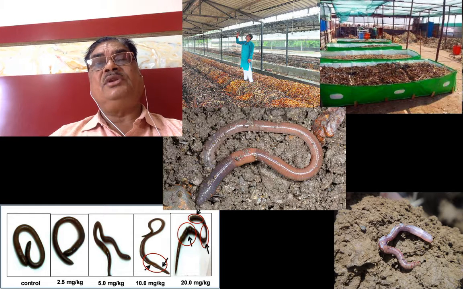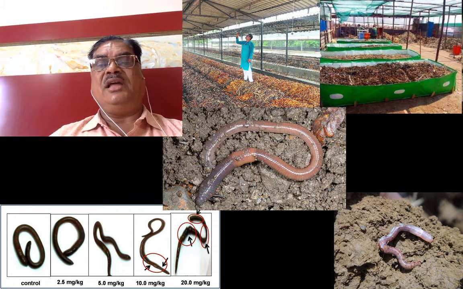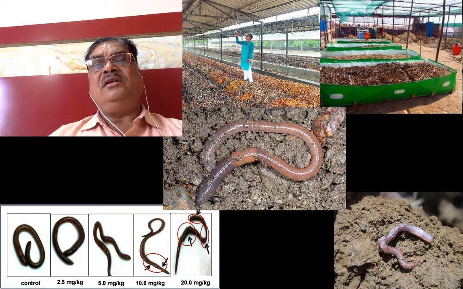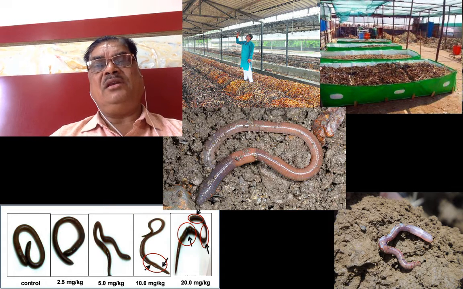Now most of the farmers are concentrating on that. They are collecting organic waste, and with the help of cow dung and soil, they are preparing vermicompost. And after this vermicompost, we will get the vermicast, and that vermicast is used for the plants.